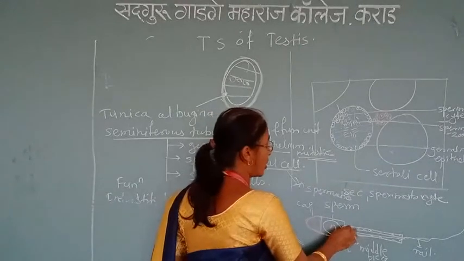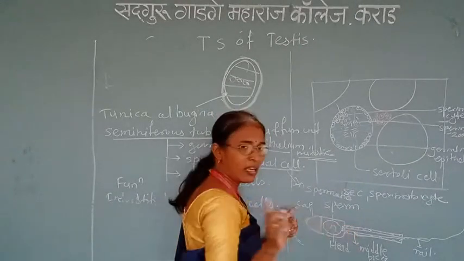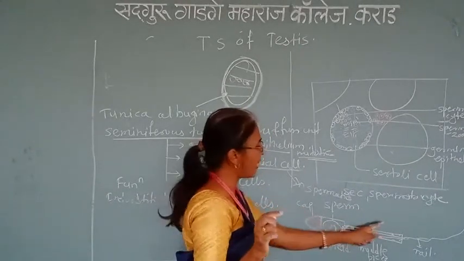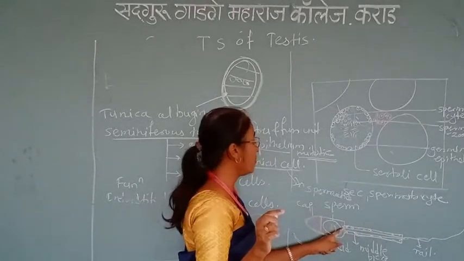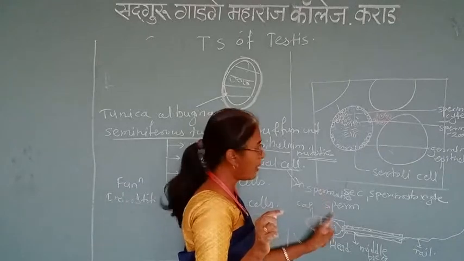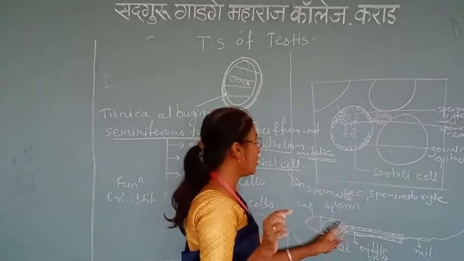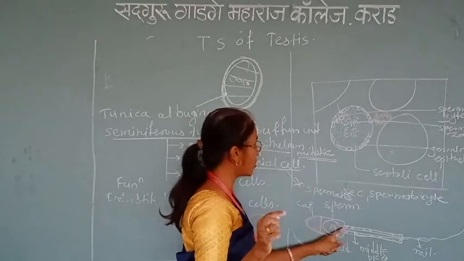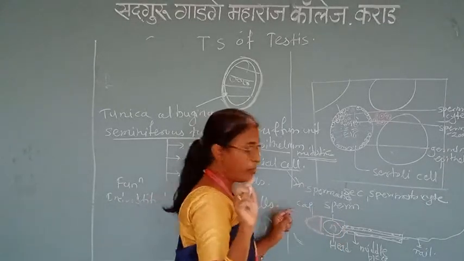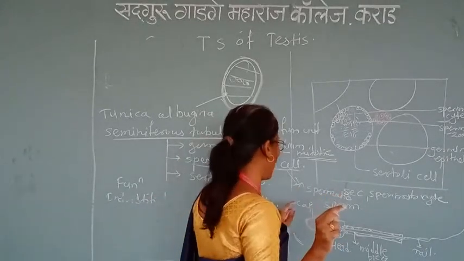Here is the centriole. Only the male gamete. This is the male gamete. Now it is called a male gamete. The male gamete contains a centriole. In the female it is absent. That's why, along with the nucleus, the centriole and nucleus only go into the female nucleus at the time of fertilization.